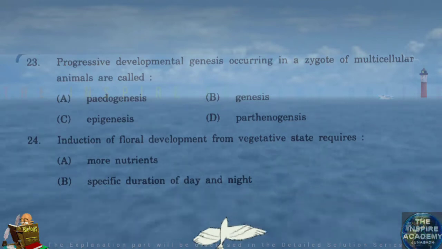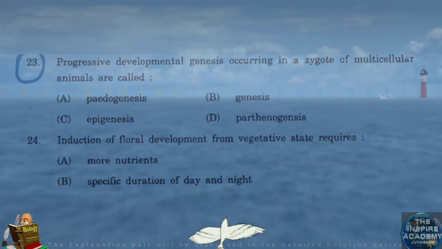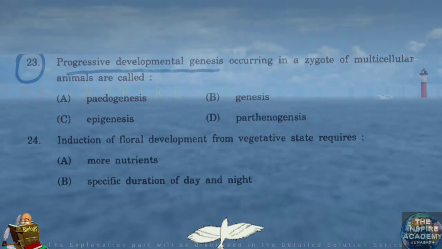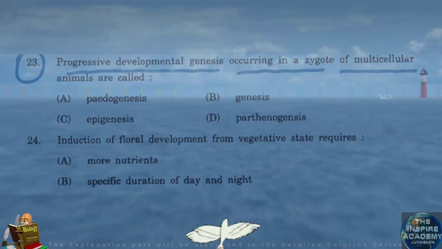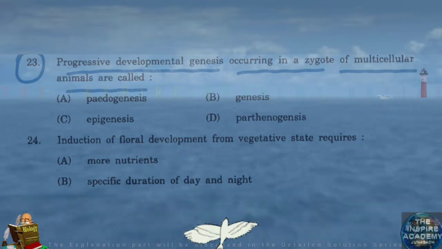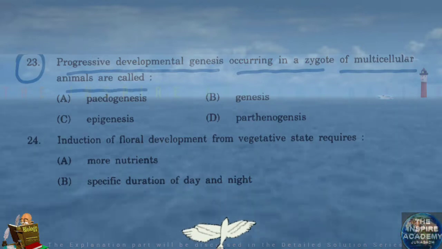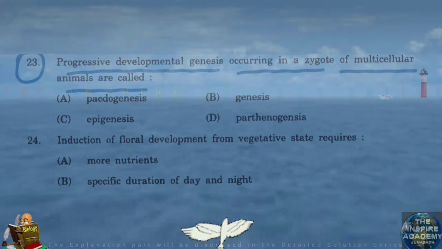Question number 23. Progressive developmental genesis occurring in a zygote of multicellular animals are called epigenesis.